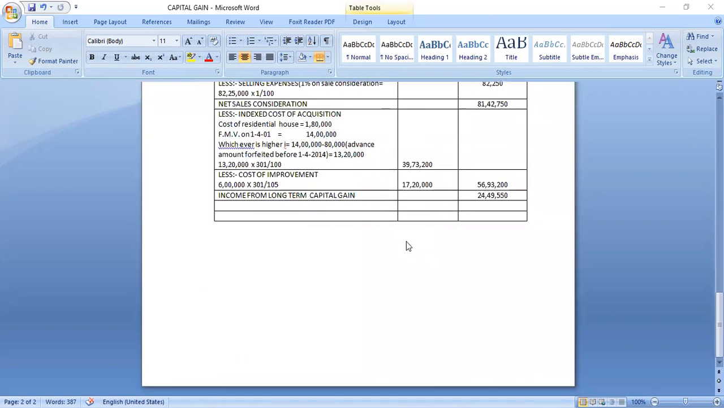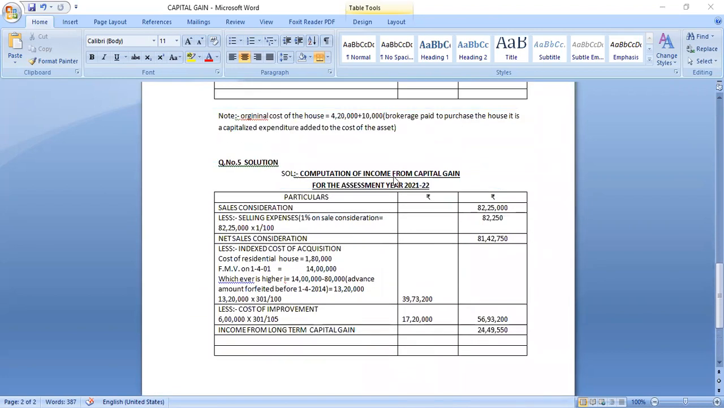Fifth problem, which I posted in the WhatsApp group. The fifth problem is posted in the WhatsApp group. I'll read the problem for your information. So I'll read it once again. It is posted in the group. Please refer to that problem.